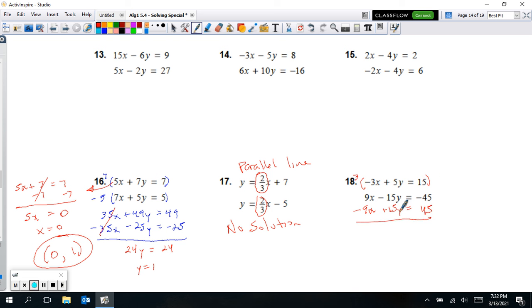And as we now look at these two equations, we're canceling out our x's, the 9x's. 15 and negative 15 cancel out, so I make 0 on this side, and equals on this side. The 45's also cancel each other out, they're opposites. So here's another infinitely many solutions. That's true. 0 does equal 0. Infinitely many solutions.